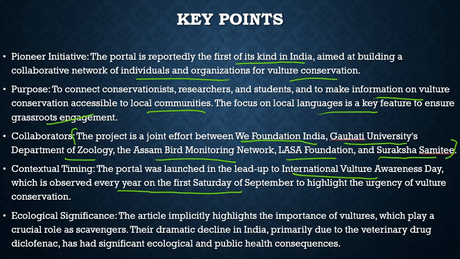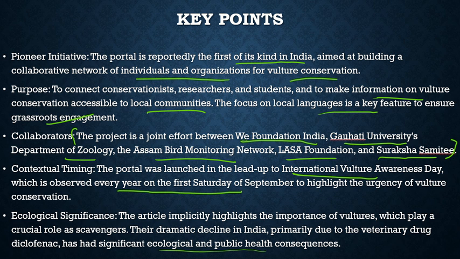Ecological significance. The article implicitly highlights the importance of vultures, which play a crucial role as scavengers. Their dramatic decline in India, primarily due to the veterinary drug diclofenac, has had significant ecological and public health consequences.